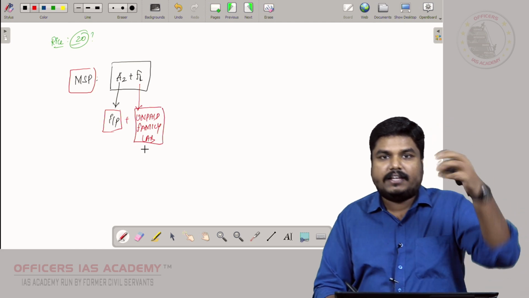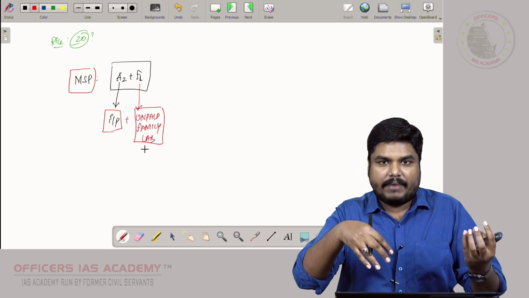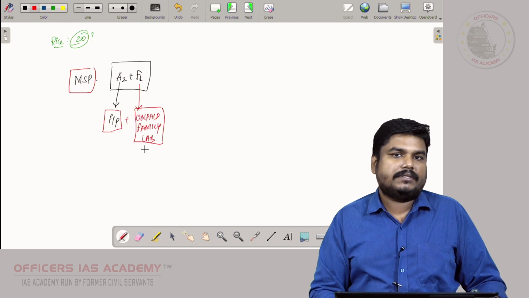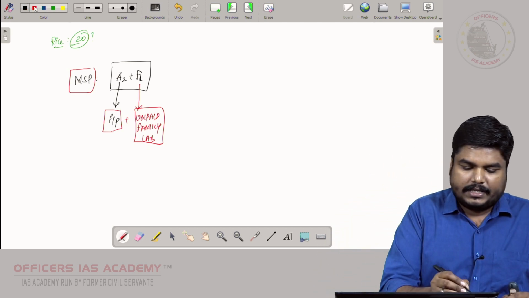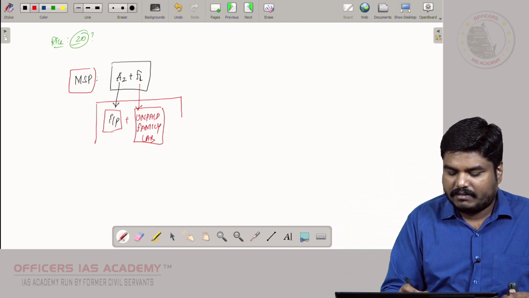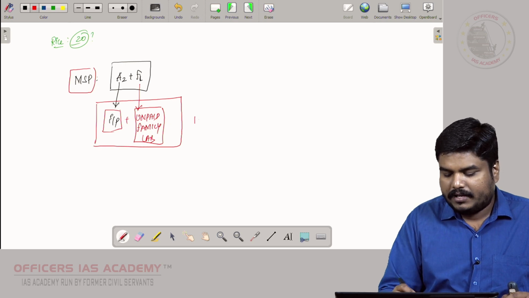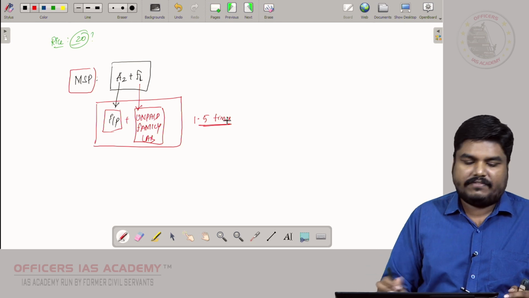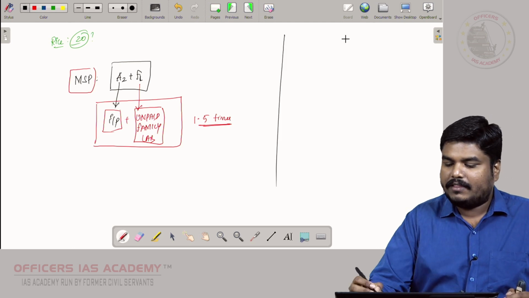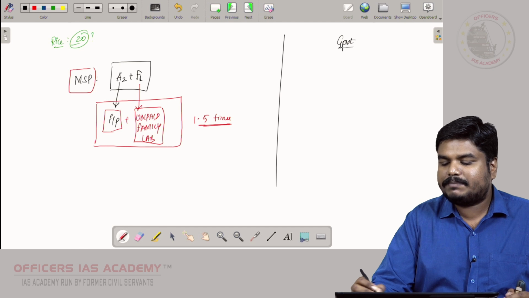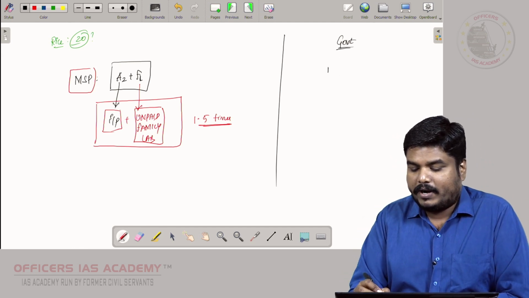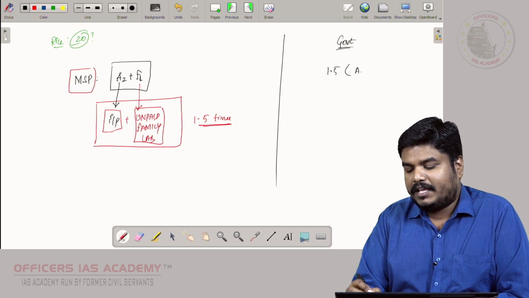So after adding the input cost and the unpaid family labor, the CACP arrives at the MSP. In principle, the government wanted to pay roughly 1.5 times of this A2 plus FL. That is the government's current MSP formula, which guarantees a minimum of 1.5 times of A2 plus FL, right?